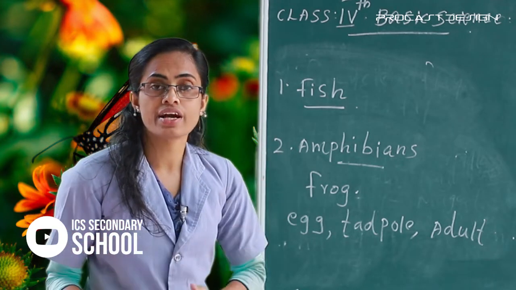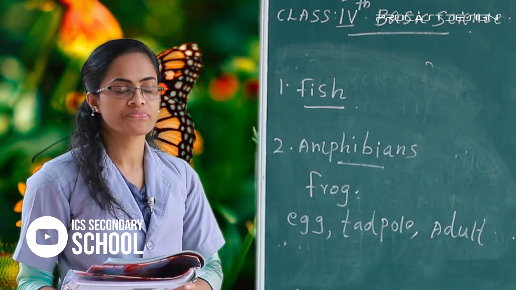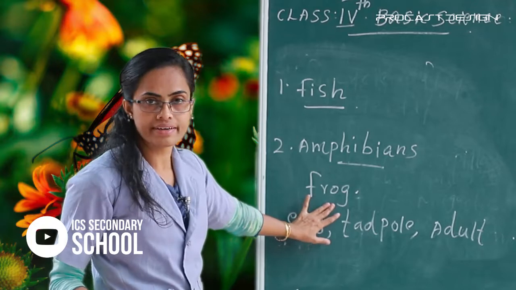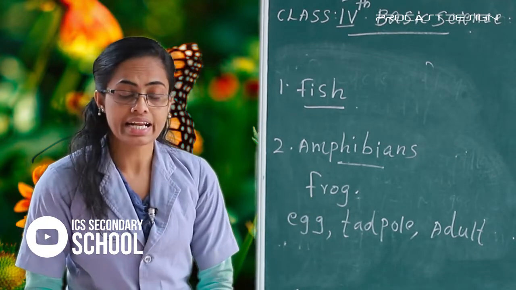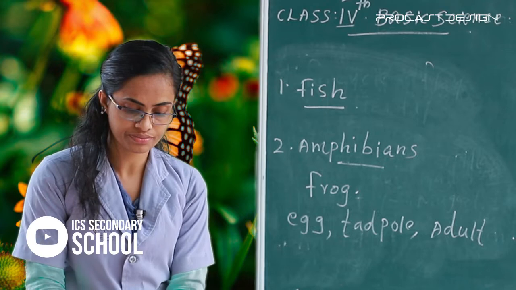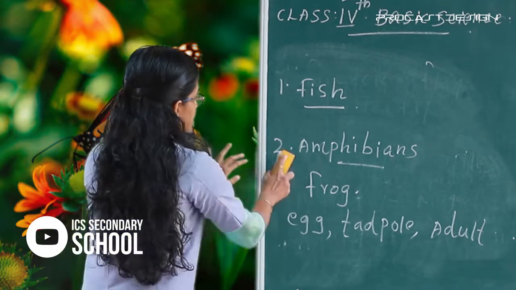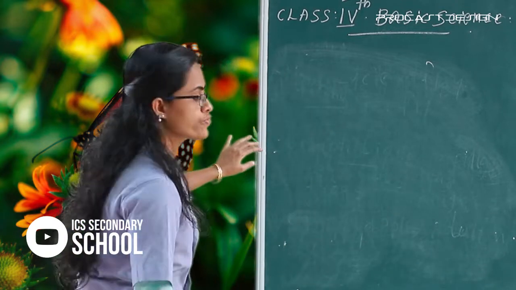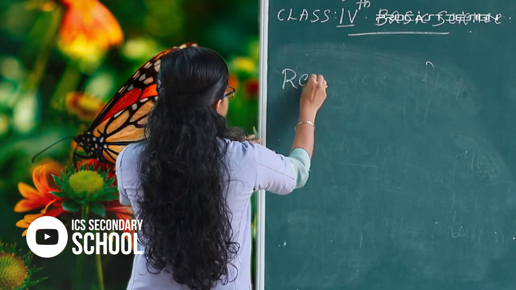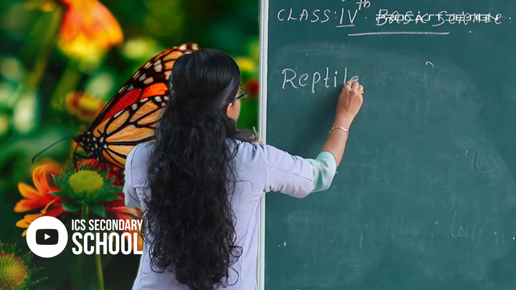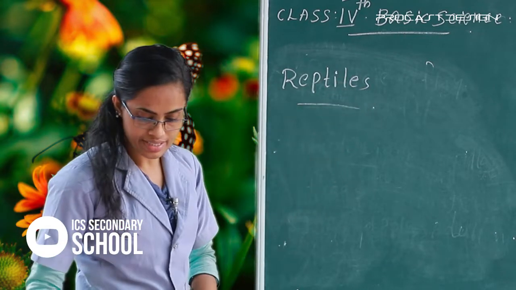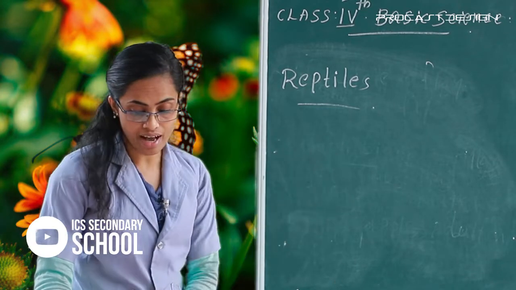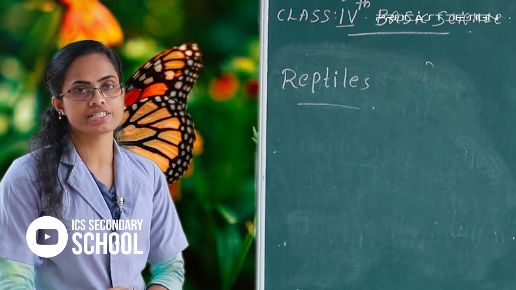Gradually, it grows into an adult frog. Okay. These are the amphibians, the life cycle of frog. Clear? And the next one, reptiles. You know reptiles? Can you say examples of reptiles? Reptiles such as lizards, turtles and snakes.